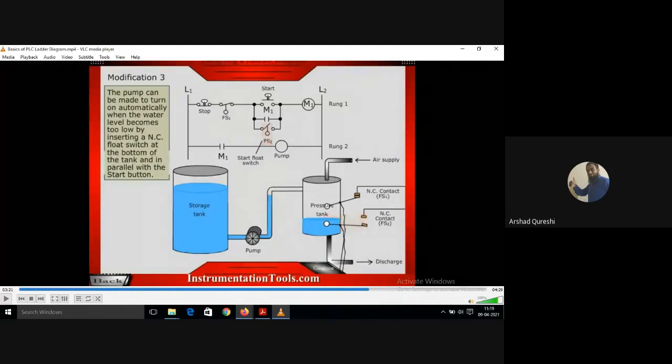What will it do? As soon as the water level goes down, it will get closed, and then the pump will get on automatically. It is written here, see, the pump can be made to turn on automatically when the water level becomes too low by inserting a normally closed float switch at the bottom of the tank and in parallel with the start button.